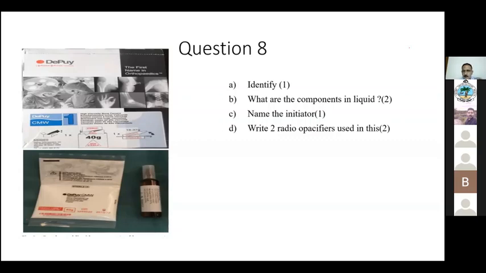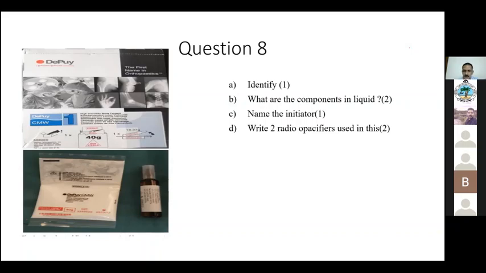But whenever you add any antibiotic, it will weaken the cement. It will increase porosity. So there is a safety limit for all the antibiotics, how much you can add without causing much mechanical weakness.